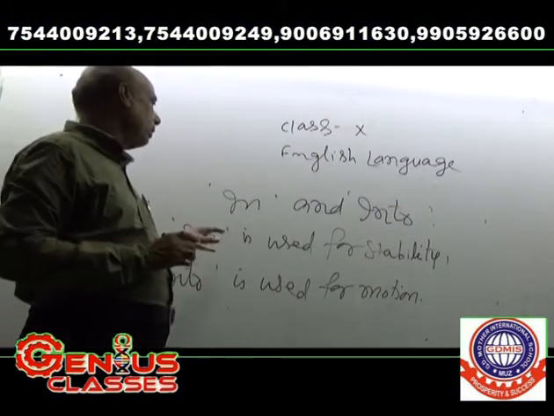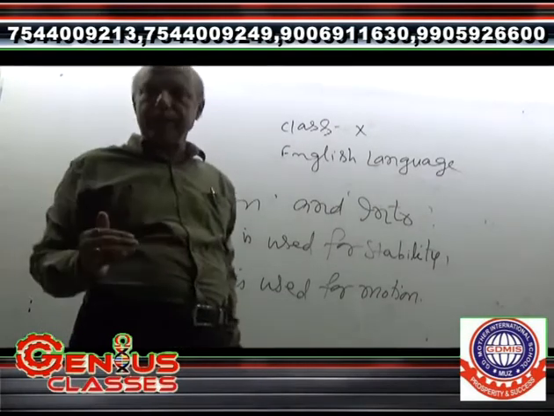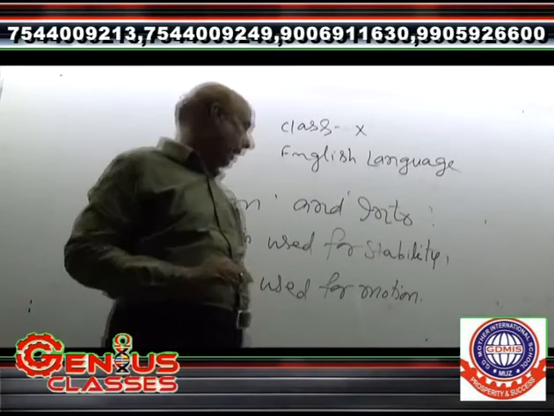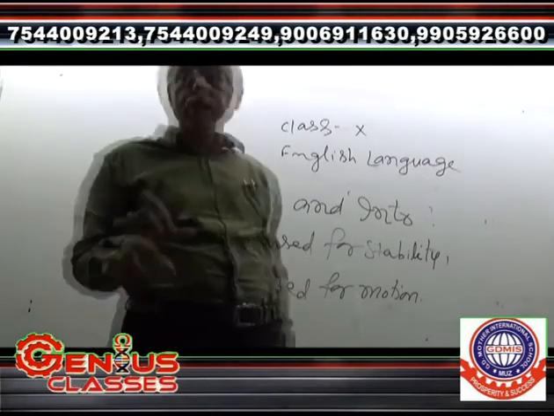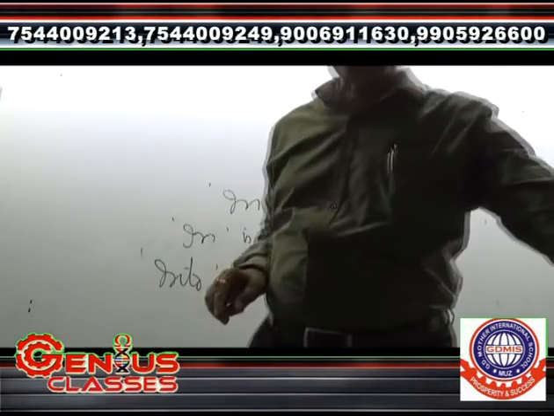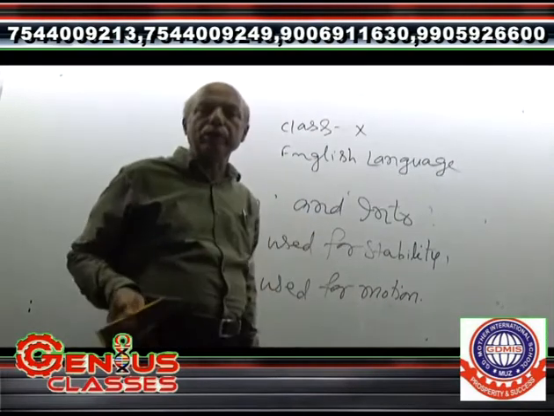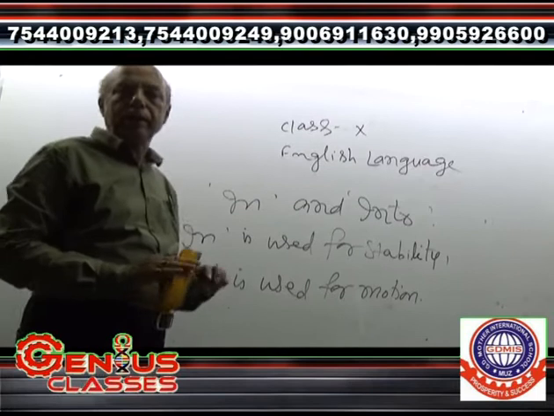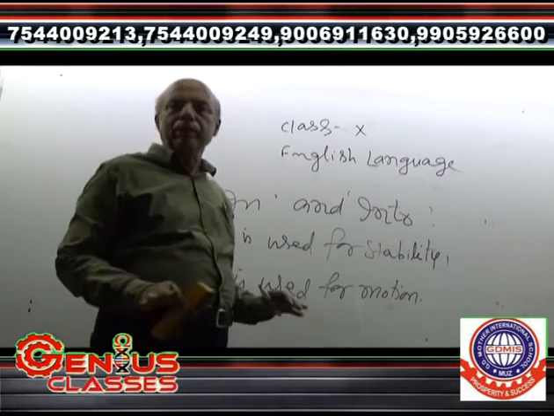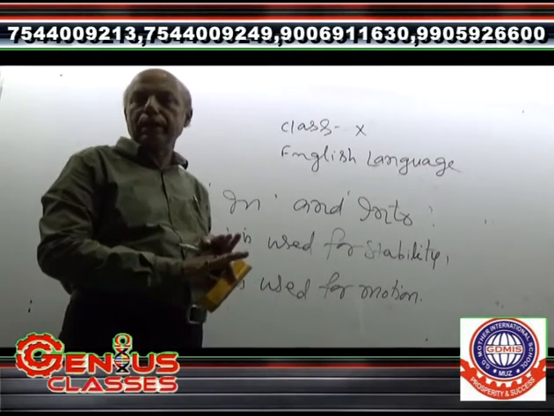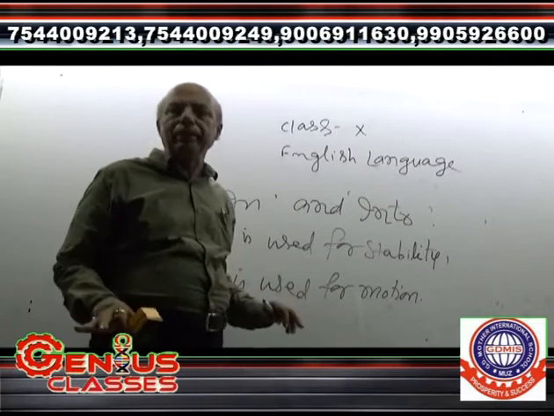What I have told? In is for stagnation, for stability, and into is used for motion. As for example, whenever I am going to use them in the sentence, thereafter these two prepositions, in and into, will be completely clarified.